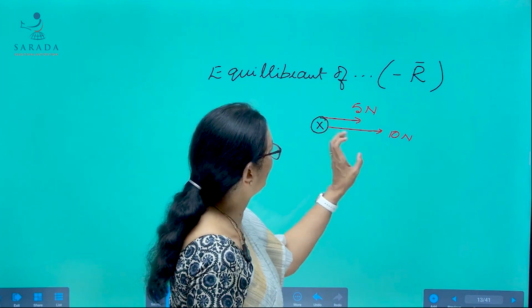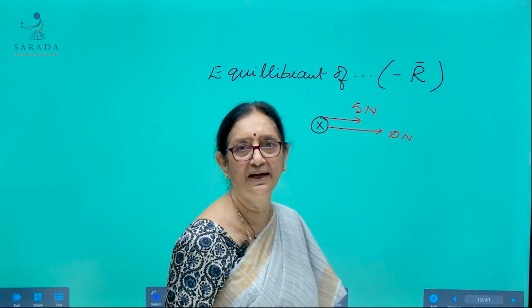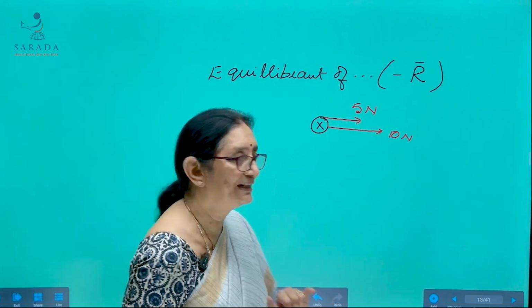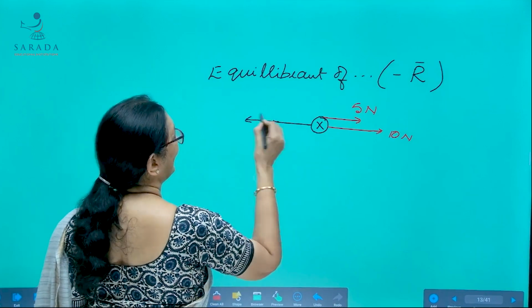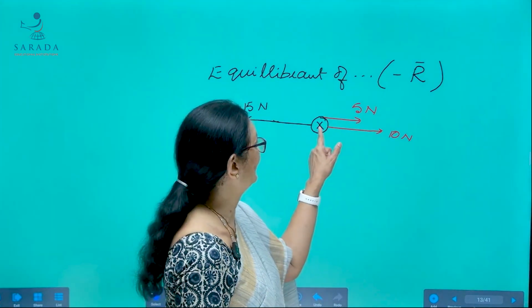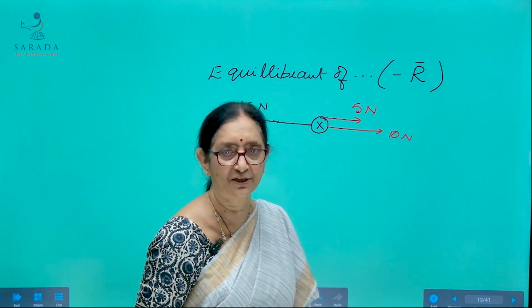So, definitely if you pull this object together, this moves in this direction with some acceleration. Suppose another person comes and applies a force of exactly 15 Newton in the opposite direction, this doesn't move. That will be in the equilibrium state.